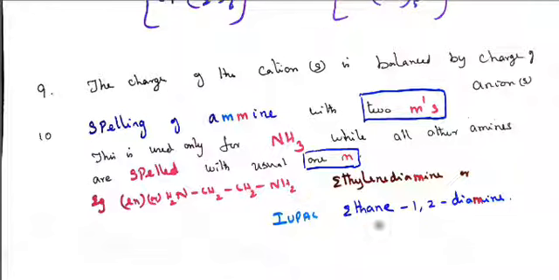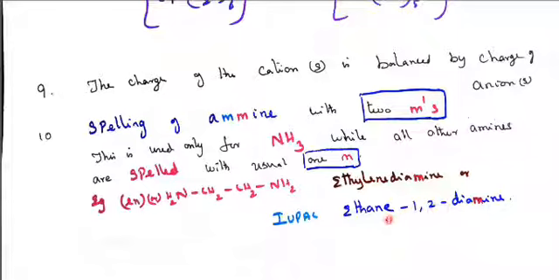So the IUPAC name is ethane-1,2-diamine. Because this is an alphabet letter and this is an Arabic numeral, between the Arabic numeral and the alphabet letter we are supposed to put a hyphen. And 2 or 3 numbers, whatever it is, we should put commas: 1,2, and again the alphabet is coming, so between the Arabic numeral and the alphabet there is a hyphen.